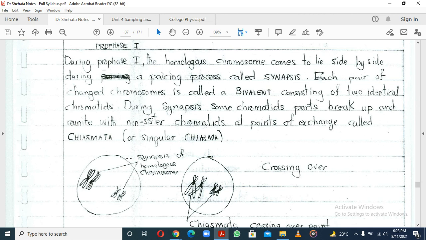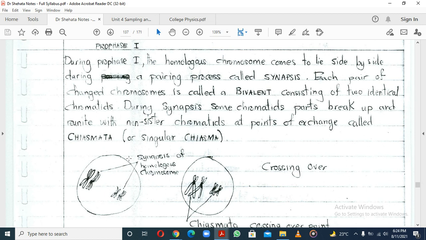Each pair of paired chromosomes is called a bivalent, consisting of two identical chromatids.